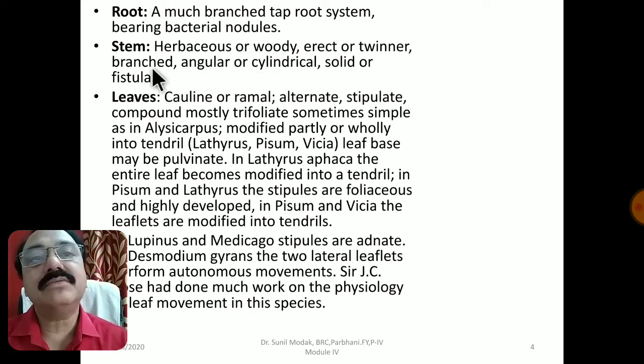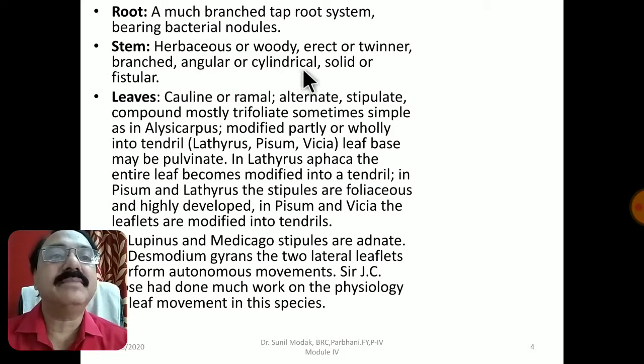If we talk about the stem, in most members of the family it is herbaceous to woody, and the stem may be erect. In terrestrial forms like shrubs, herbs and trees, and of course twiners, the stem is branched, angular or cylindrical, solid or fistular.